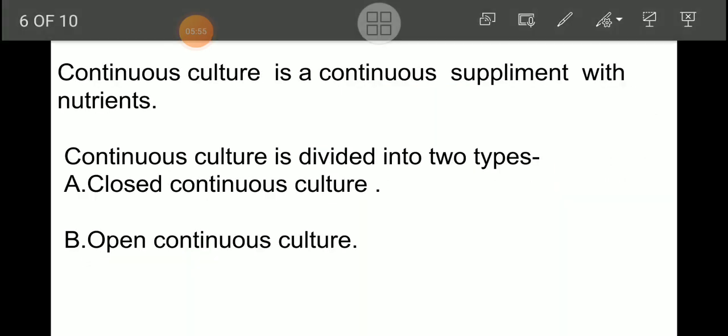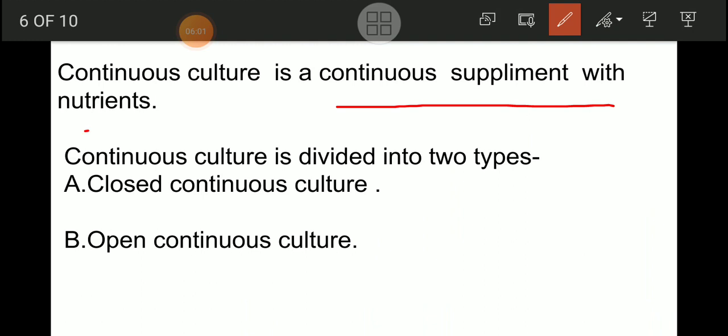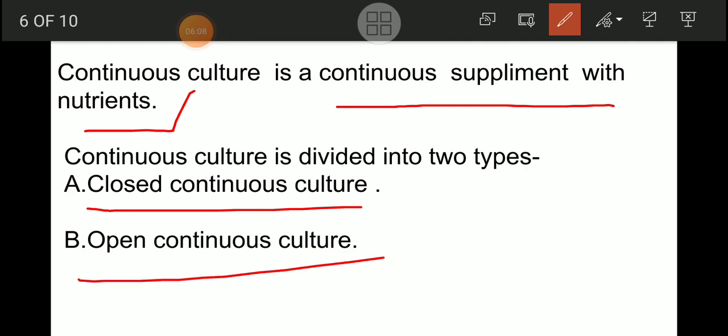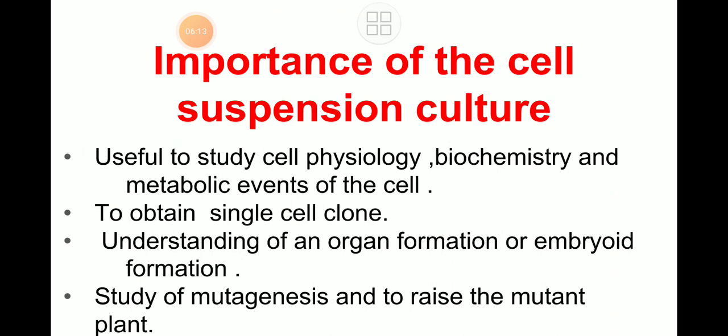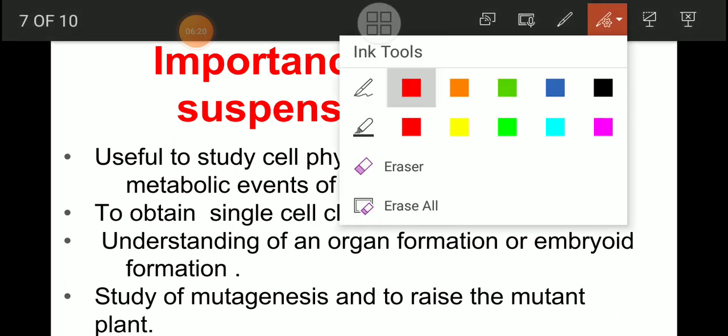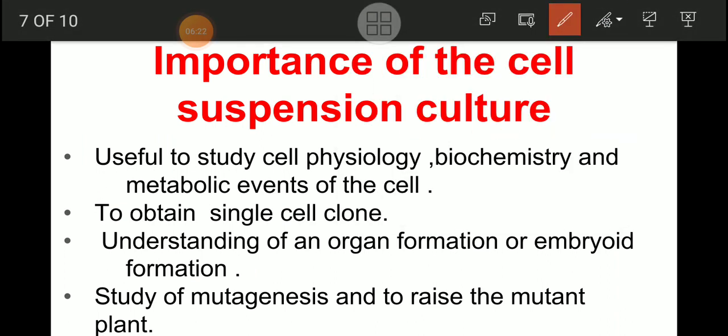Now continuous culture, as I have already said to you, in case of a culture maker there is a continuous supplement of the nutrient medium. The continuous culture method is again divided into two types, that is closed continuous and open continuous culture method, isn't it? Now what is the importance of the cell suspension culture? We always have to get the idea or concept of that one.